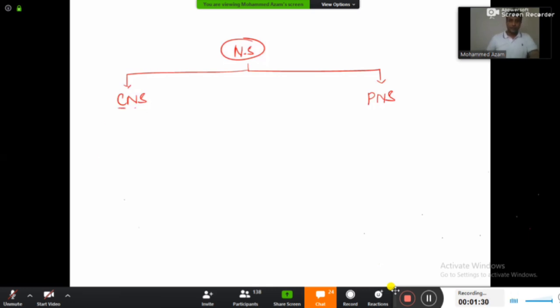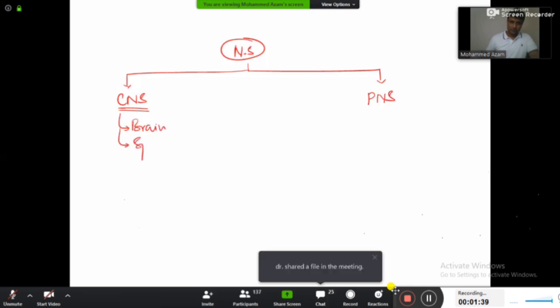Now when it comes to the central nervous system, guys, it will include two things. Number one, it will consist of the brain, and number two, it will consist of the spinal cord. Central nervous system will consist of brain and spinal cord.